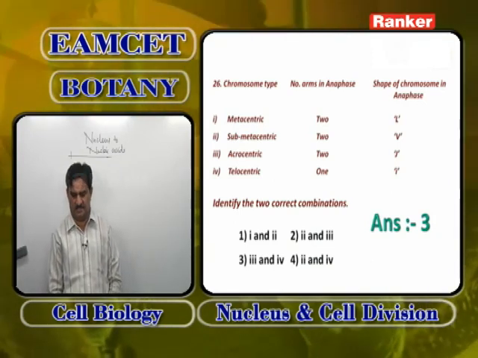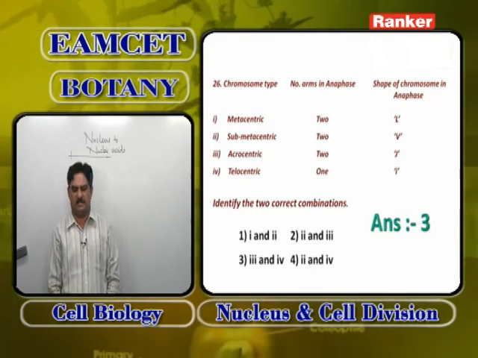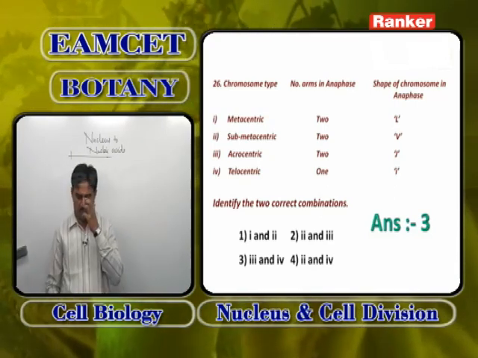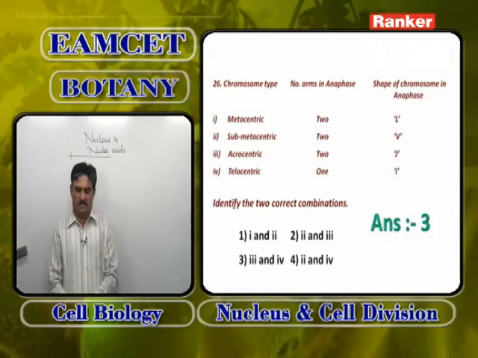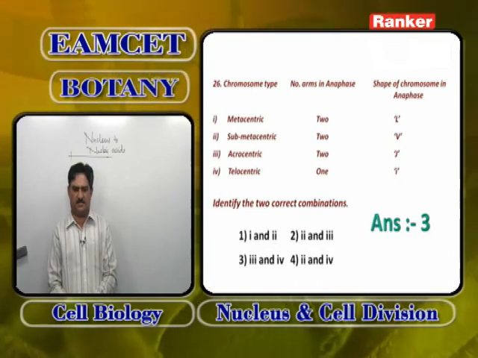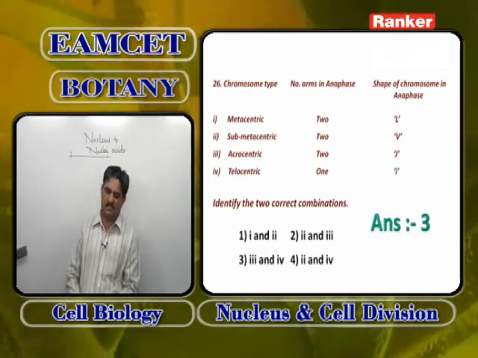Submetacentric is not V-shaped, it is L-shaped. So the shape itself is wrong. Number of arms in anaphase 2 is correct. Acrocentric has one very small arm and the other exceptionally large arm. J-shaped is correct. Telocentric is I-shaped, correct.